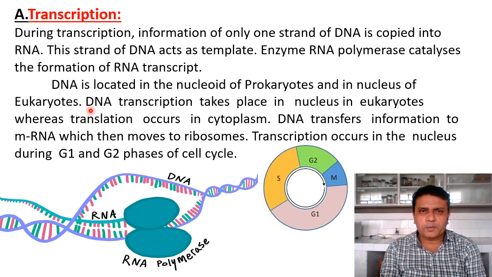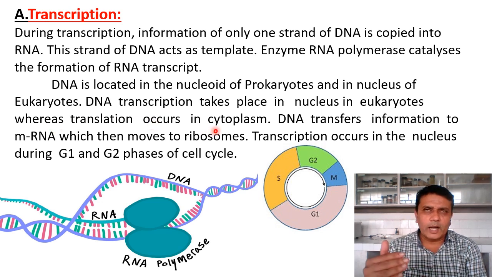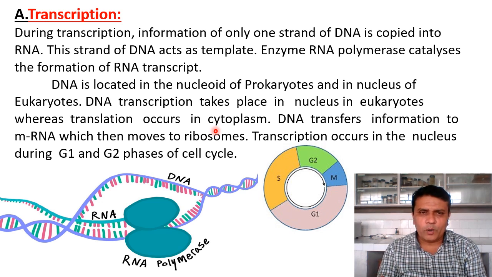DNA transcription occurs inside the nucleus in eukaryotes, whereas the second step, translation, that is the actual production of protein, occurs inside the cytoplasm of the cell. The RNA is produced on one of the DNA strands inside the nucleus, and this RNA is transferred to the cytoplasm, where the process of protein synthesis occurs.